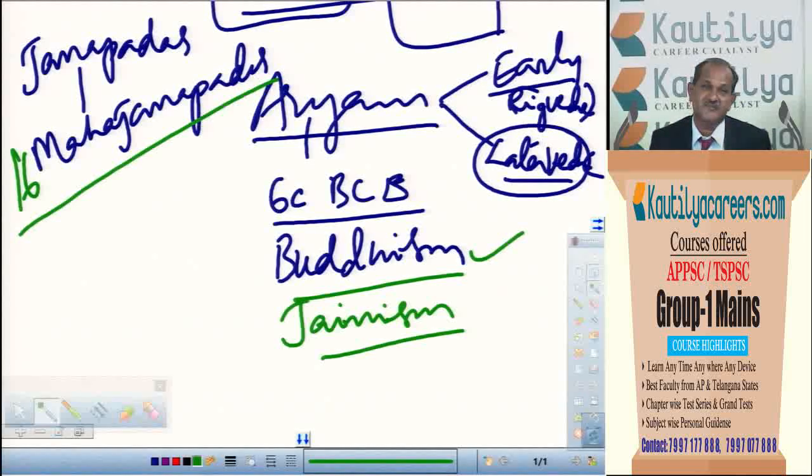Regarding Jainism, here also the same question: who were the Tirthankaras of Jainism, or who was the founder of Jainism, or who made Jainism so popular? What were the important teachings of Jainism? Then did it also show its impact over Indian society or not? In what way, the question can be asked.